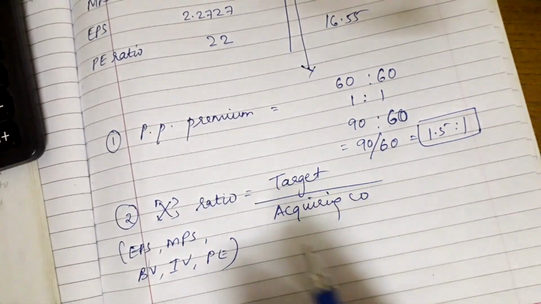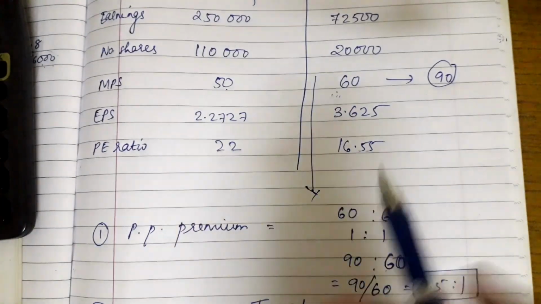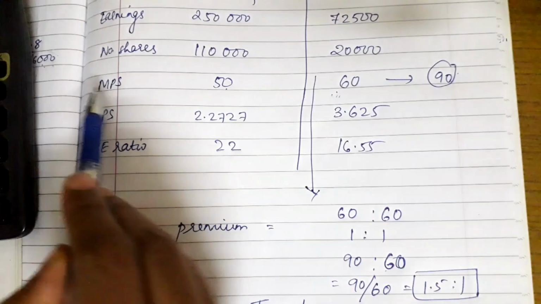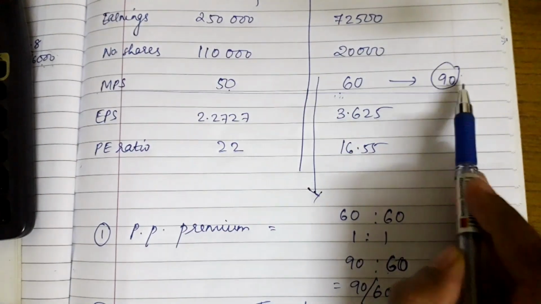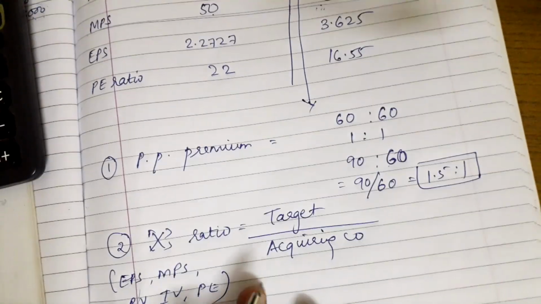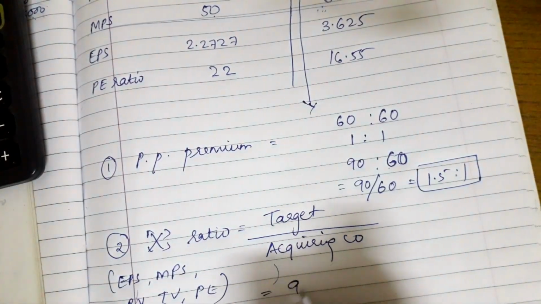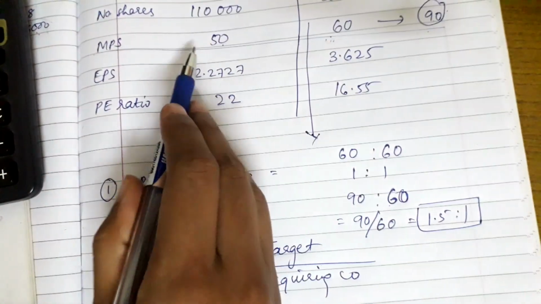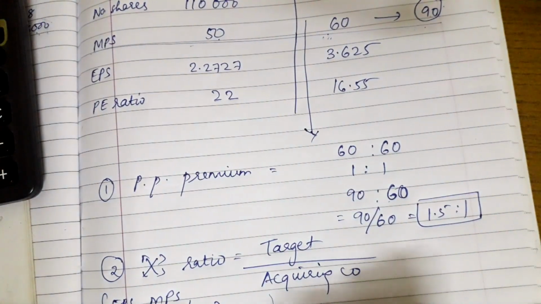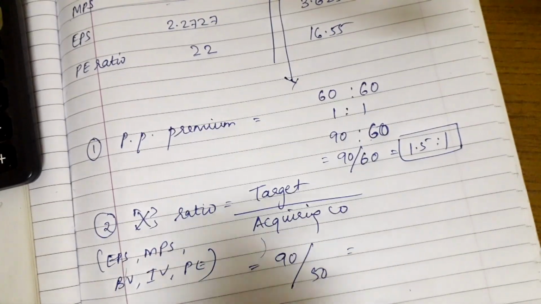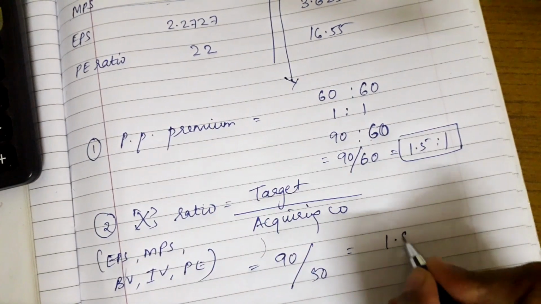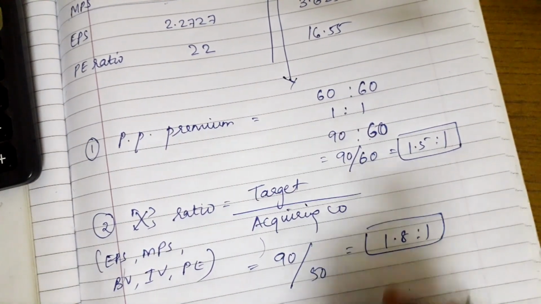Here, as the exchange value is already given on the basis of market price per share, that is 90 rupees, we will calculate the exchange ratio accordingly. As the offer price is 90 for the target company and the MPS for the acquiring company is 50, the exchange ratio would be 90 divided by 50, which would give 1.8:1.